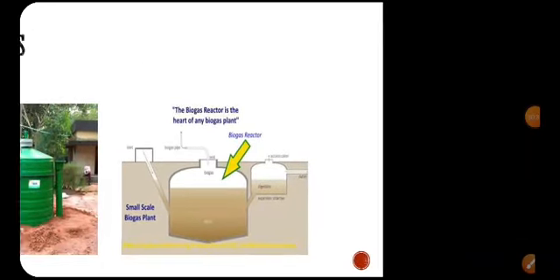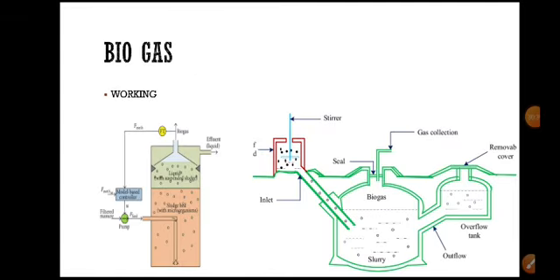The major source of this biogas plant is waste material. We can collect different waste materials from our daily household uses. Then it is very easy to produce biogas. So it has a great opportunity to produce biogas in our houses.